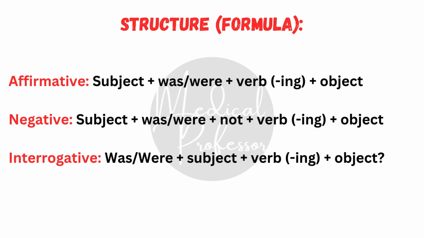Affirmative sentences: subject plus was/were plus the ing form of the verb plus object. Negative sentences: subject plus was/were plus not plus the ing form of the verb plus object. Interrogative sentences: was/were plus subject plus the ing form of the verb plus object.